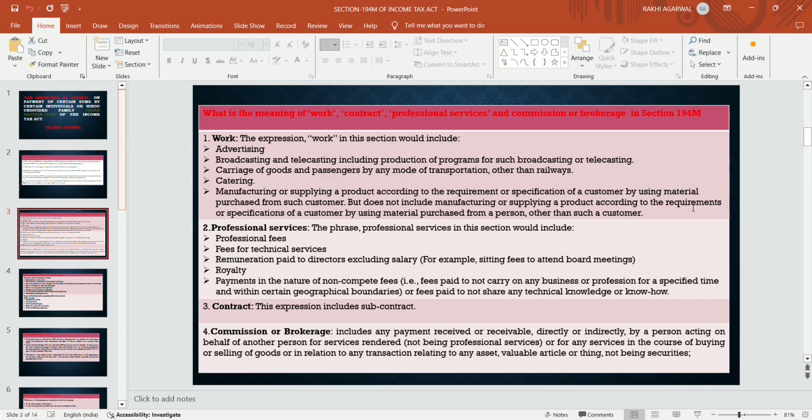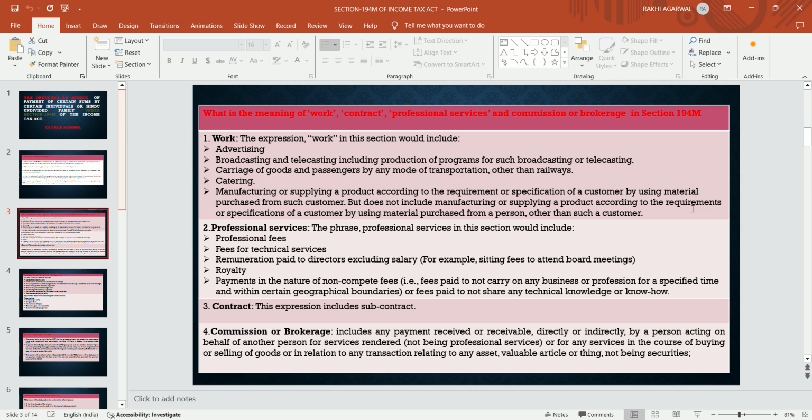What is the meaning of work, contract, professional service and commission or brokerage in section 194M? The meaning of work is given in section 194C. The meaning of contract is given in section 194C. The same meaning of professional service is given in 194J, and commission or brokerage is given in 194H. So we are discussing the meaning of work.